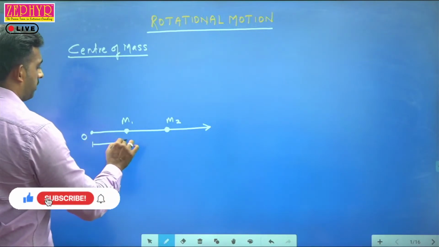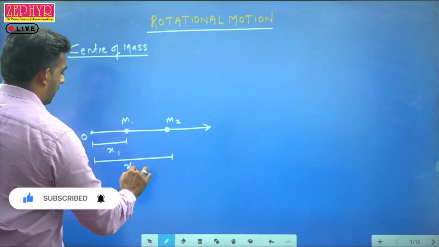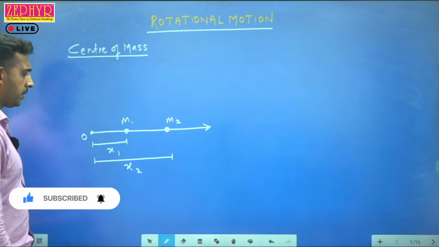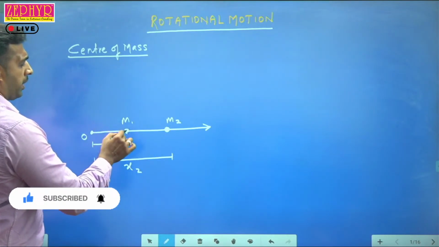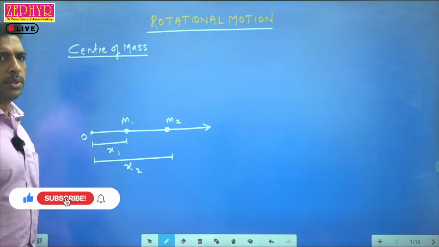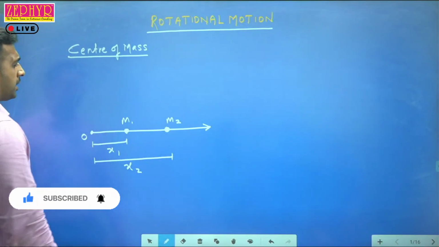Here it is x1 for the mass m1 and x2 for the mass m2. So the distance of m1 from the origin is x1, and the distance of m2 from the origin is x2. How do we calculate the position of center of mass?